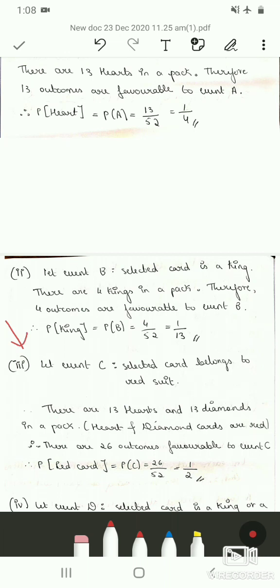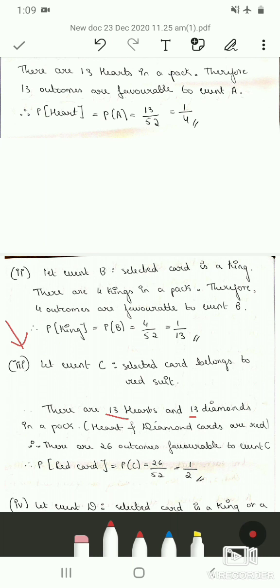So now let us consider the third sub-question, that is, let event C be selected card belongs to red suit. So we know there are two suits which are red, that is hearts and diamonds, and there are 13 heart cards and 13 diamond cards in a pack. Therefore there are 26 favorable outcomes to event C. So 13 heart cards and 13 diamond cards. In total there are 26 red cards, that is small m is 26.